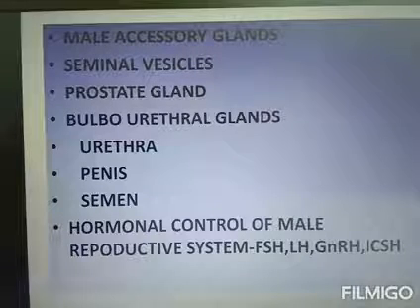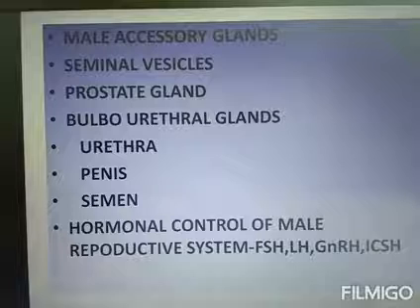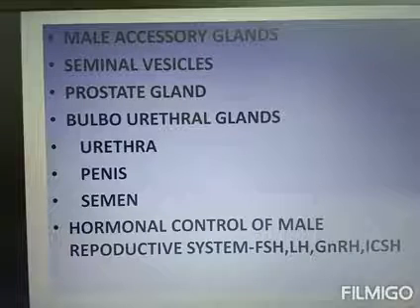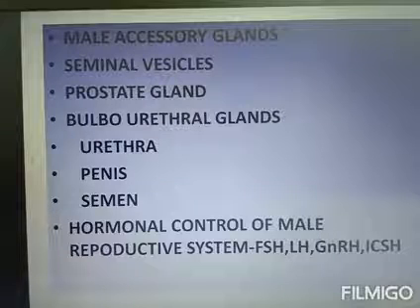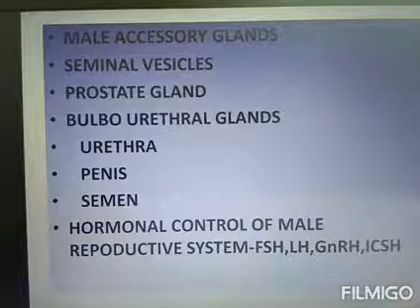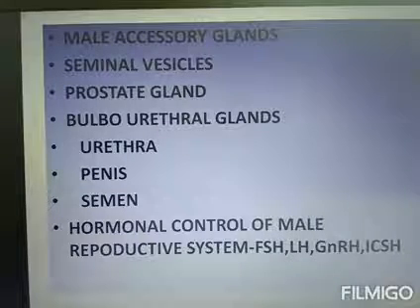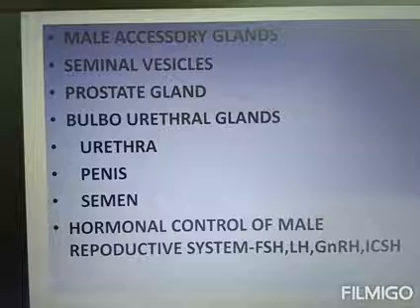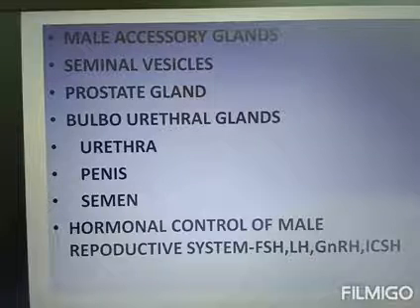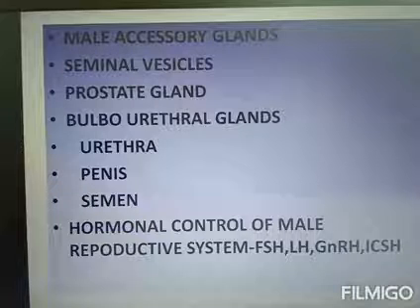The human male ejaculates about 200 to 300 million sperms during a single coitus. For normal fertility, at least 60% of sperms must have normal shape and size, and at least 40% must show vigorous motility.